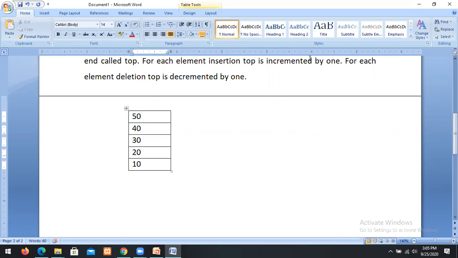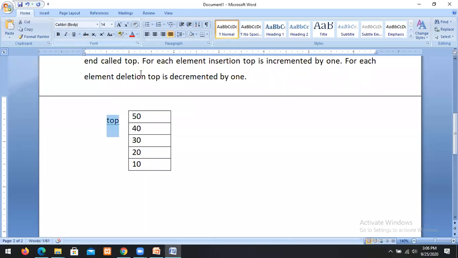When we are inserting, each time the top is incremented by 1. When we are deleting, the top is decremented by 1. This is the process we are using, and that's what we call a stack. What is a stack? A stack is a last in first out list. For each element insertion, the top is incremented by 1.